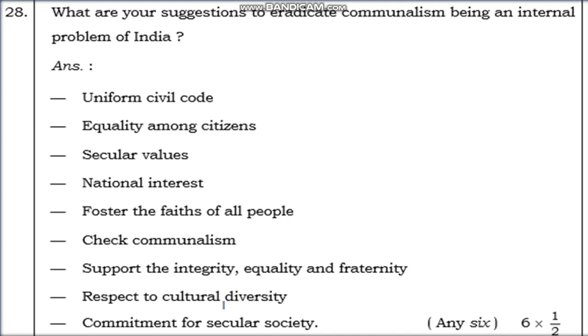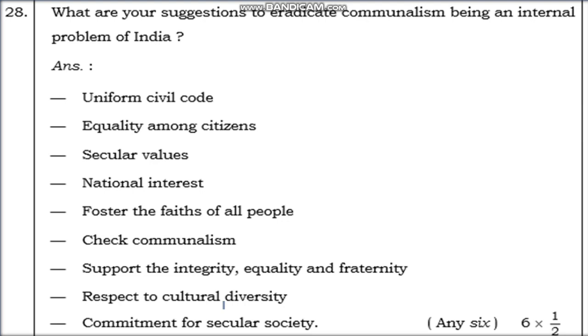The suggestions are like this: broaden the uniform civil code, equality among citizens, secular values, national interest, foster the faiths of all people, check communalism, support integrity, equality and fraternity, respect for cultural diversity, and commitment to a secular society.